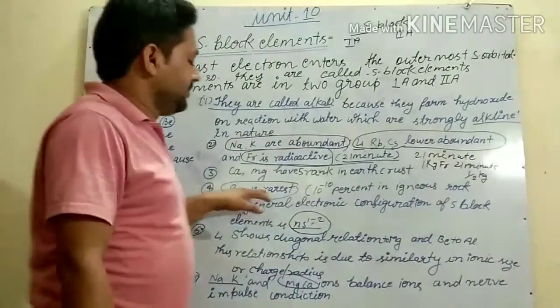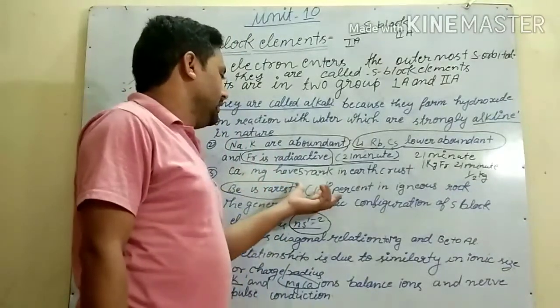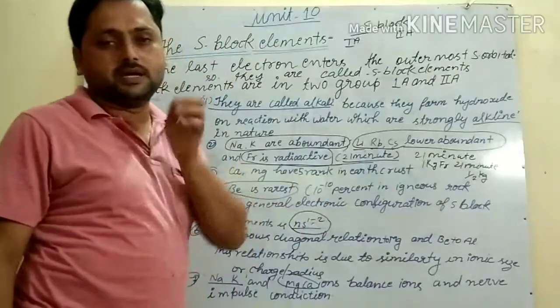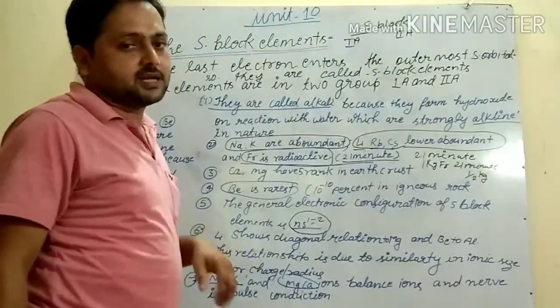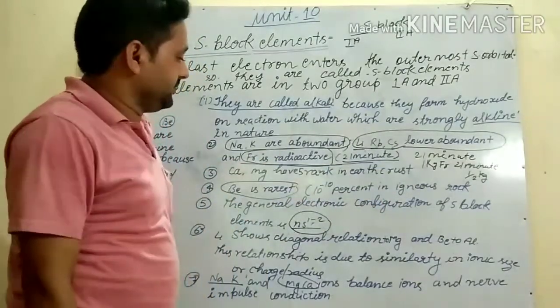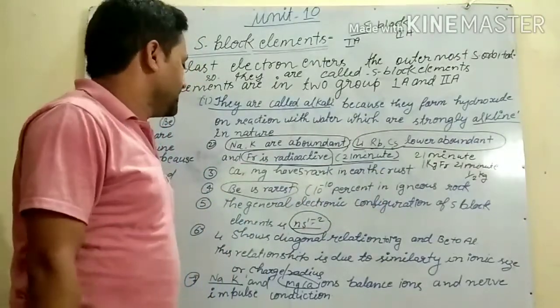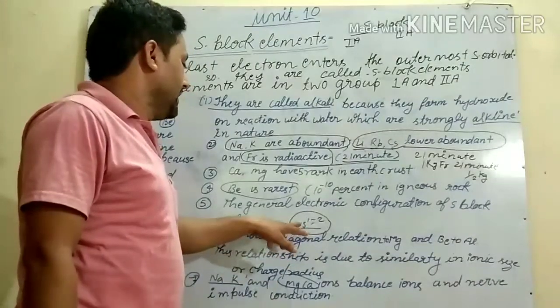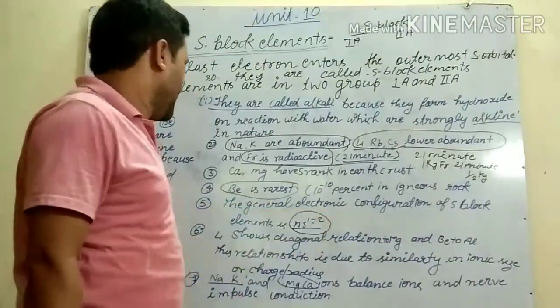Beryllium is the rarest element because it is found in very small quantity, 10 to the power minus 10 percent in igneous rock. The general electronic configuration of S block elements is ns1 to ns2.